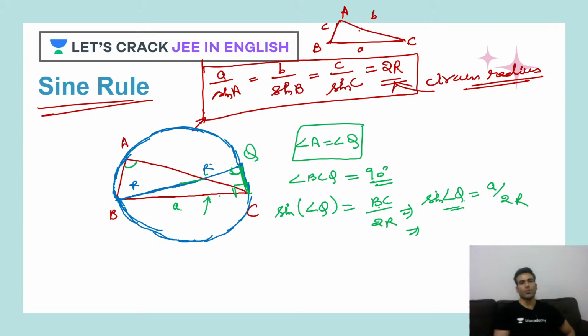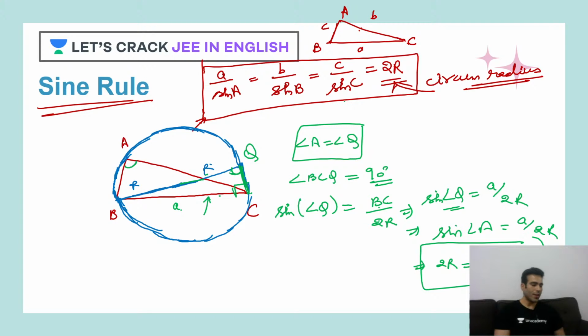Now this angle Q is angle A. Sine of angle A is a by 2r. So I can say that twice of r is a upon sine of A. Similarly, you can prove other things also, that b upon sine B is equal to 2r, c upon sine C is equal to twice of r. Correct? So that's your sine rule. That's how you can derive it. Fine. Now let's move ahead.